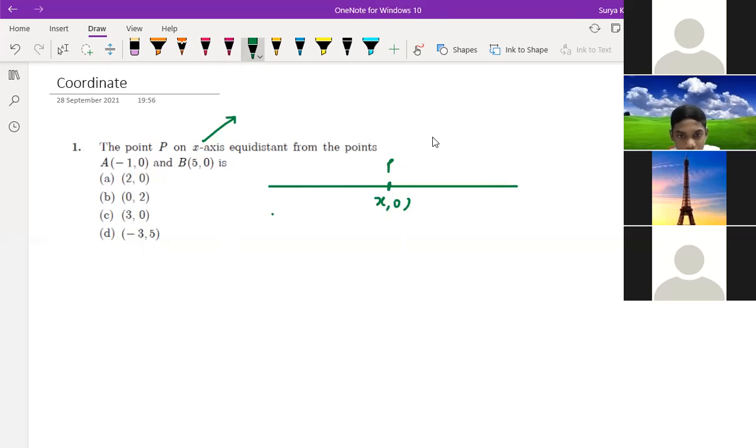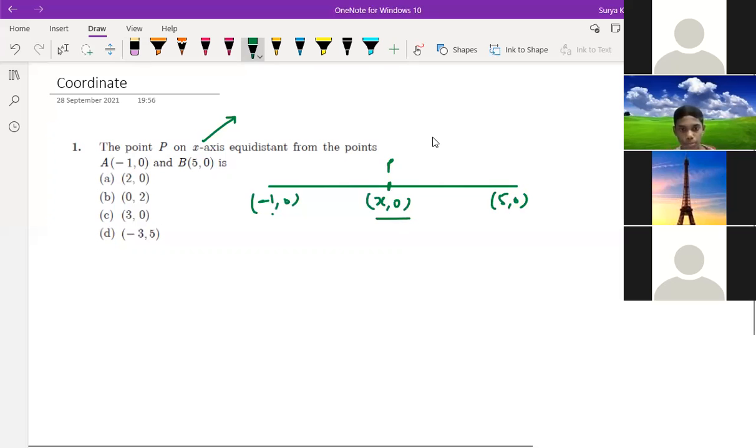Midpoint, x comma 0. Here this is point P, A is minus 1 comma 0 and this is 5 comma 0. If you don't know x comma 0, how can you find it? This is not the midpoint formula. This is the equidistance formula, children.